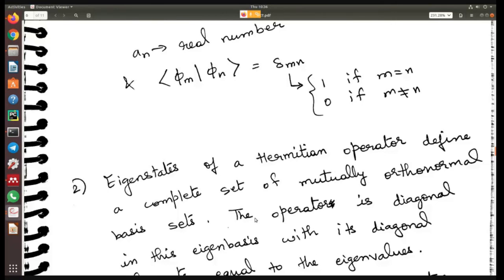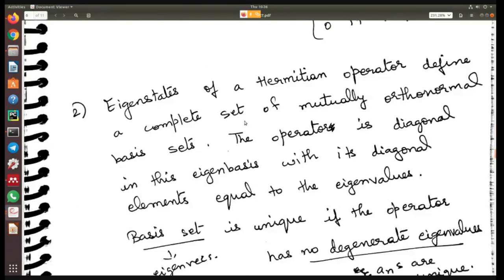They are saying that the basis set is complete and also mutually orthonormal. So all the eigenstates are orthogonal to each other, plus if you take the norm of the individual eigenstates, the norm is equal to 1.